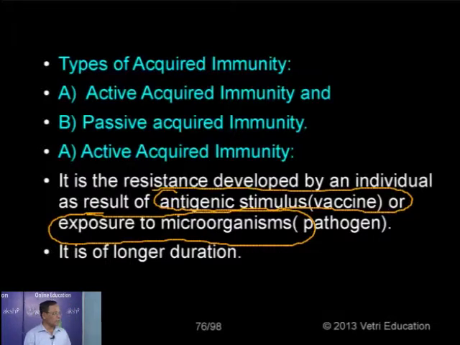Simply we can say active acquired immunity is developed either by vaccination, that is called artificial method, by means of antigenic stimulus, by introducing the antigen, the one responsible for causing the disease, or by means of natural recovery from an infection. So these two types of development of immunity together are called active acquired immunity. It is the one which is acquired after birth, the one which is lasting forever, but developed because of infection by a pathogen or by means of antigenic stimulus, by means of immunization or inoculation of vaccine.